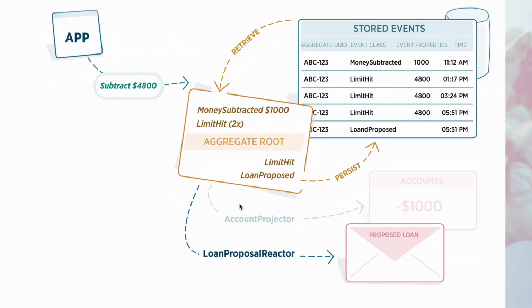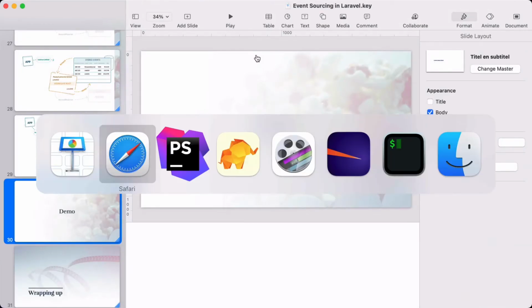That's how it works. So an aggregate root reconstitutes itself from disk every time to make decisions based on the past. Okay, that's the theory. Now let's see it in action. Let's go to the browser.